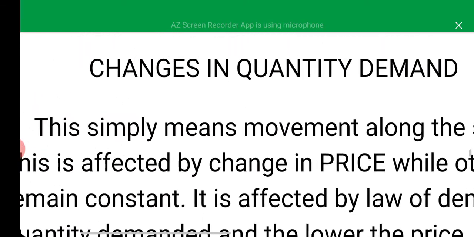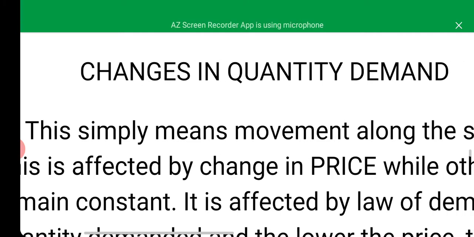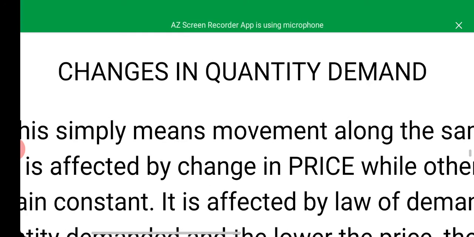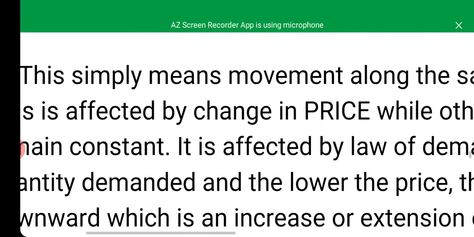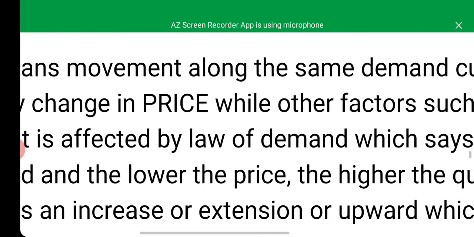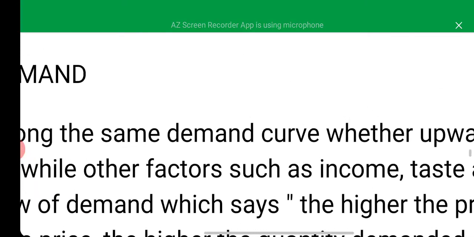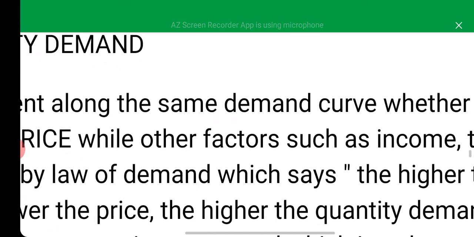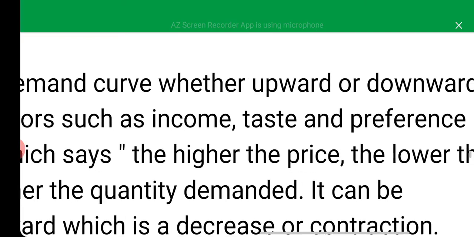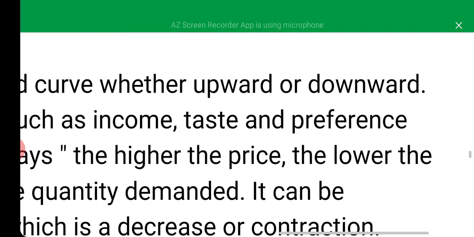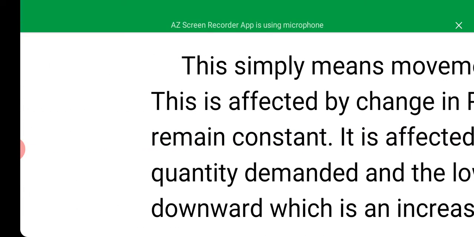And let's look at changes in quantity demanded now. This simply means movement along the same demand curve, whether upward or downward.